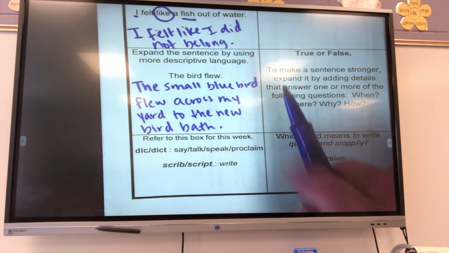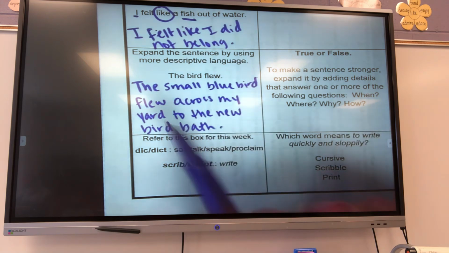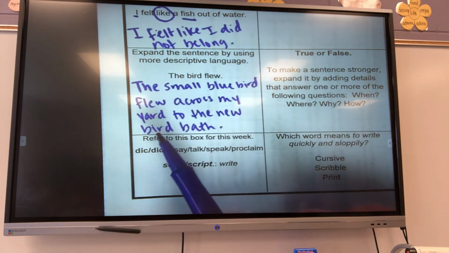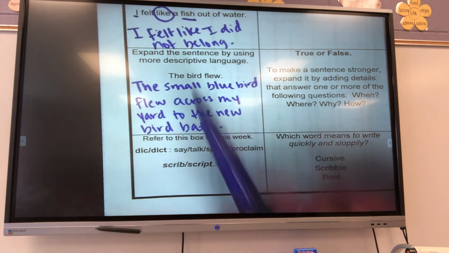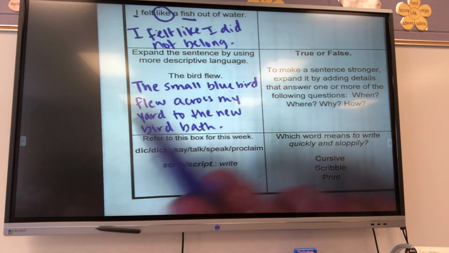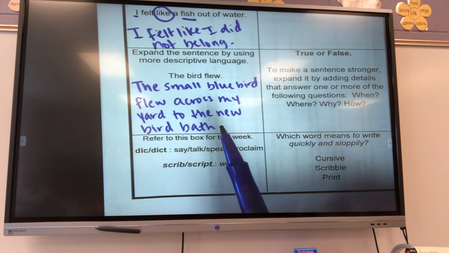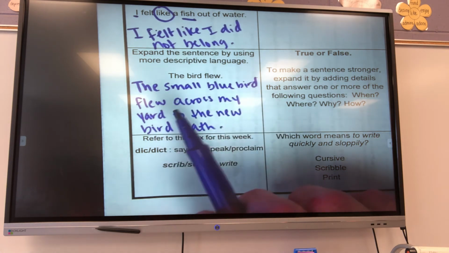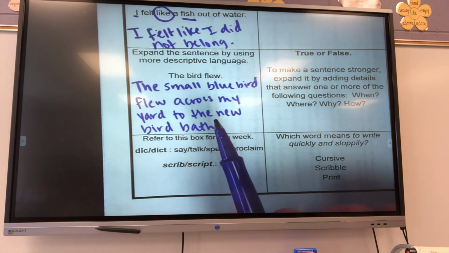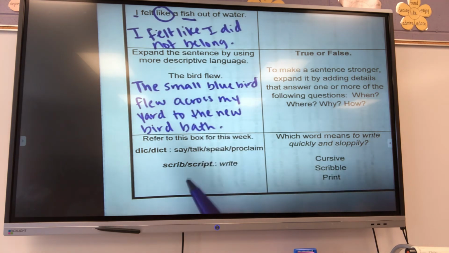And there I've added the adjectives small and blue to tell me about the bird. And I'm telling where it flew across my yard to the new bird bath. Okay, so I'm adding more descriptive things about my noun, and I'm adding a where there. I could also do a how. I could have said the small blue bird flew quickly across my yard to the new bird bath. So that would tell me how he flew and where he flew. And I could even say yesterday or this morning, and that would tell me when.